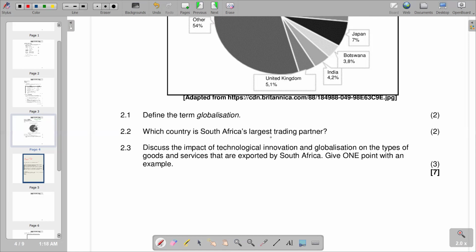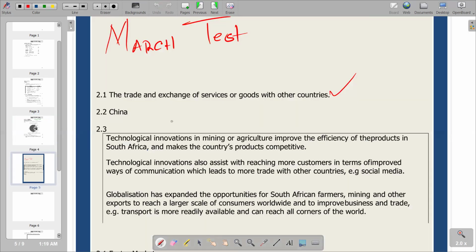Basically, the impact is based on the exports. On the other hand, in terms of the process of international trade, what impact do we have? Obviously, we are going to see a positive impact when there's technological innovation, whereby better products and services are going to be produced in the local economy, which is going to make our products more competitive on the international market. And also, we are going to see that globalization increases the volume of our goods that are being exported. We have our explanations within the context of our answer section, whereby we have 3 different explanations that we can include.